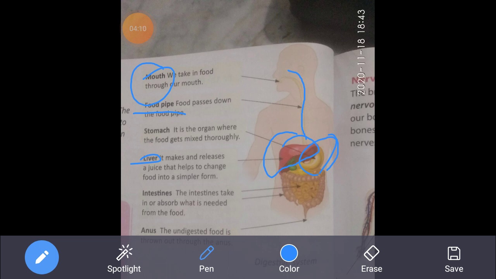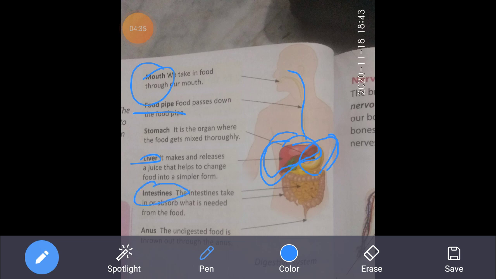Because food is present in bigger molecules, it should be converted into smaller molecules. So how is it converted? It mixes with a juice that is produced or released by the liver. So food उस juice से mix होगा जो juice liver produce करेगा. Then that food is converted into smaller parts.